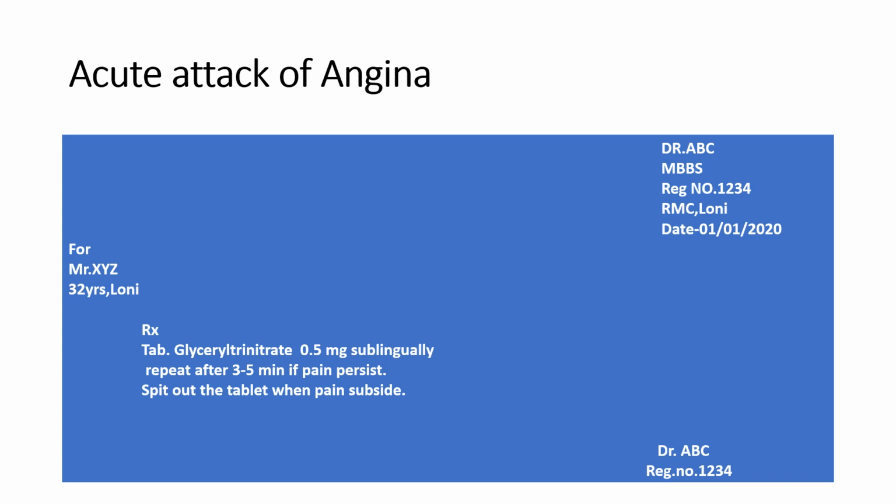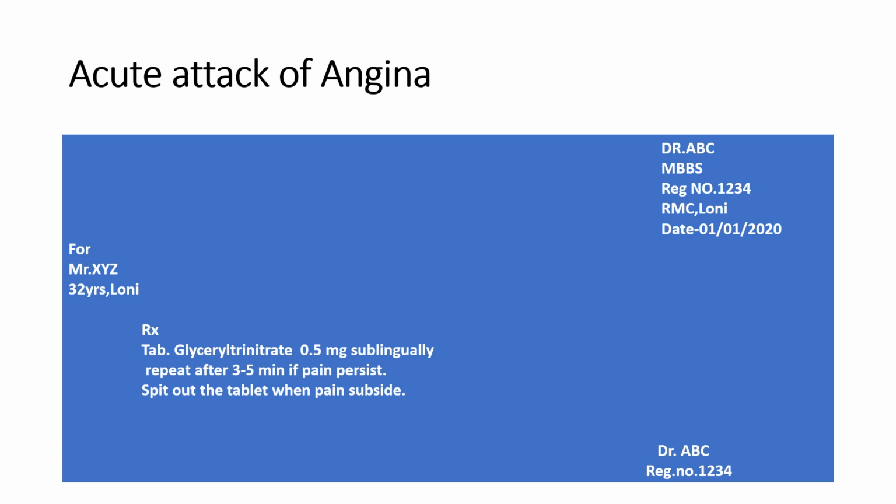Here, glyceryl trinitrate is the drug of choice for treatment of an acute attack of angina because it increases oxygen supply to the ischemic area and reduces oxygen requirement of the myocardium. This will reduce anginal pain.